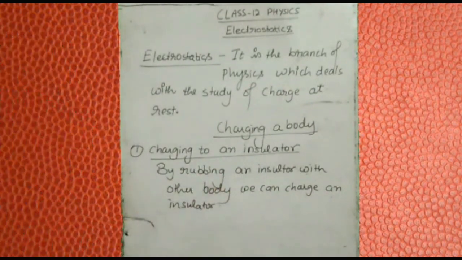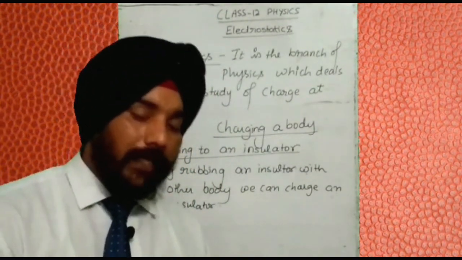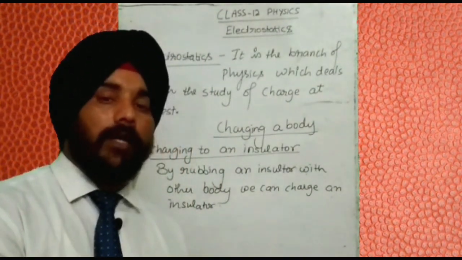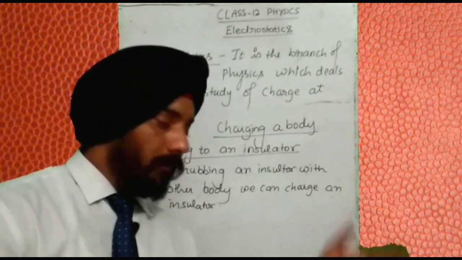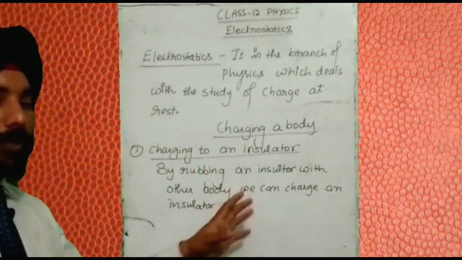Okay, so when insulators are rubbed together with another body, they get charged. And why are they charging? Because loosely bonded electrons are getting transferred from one body to another body. And why does this happen?